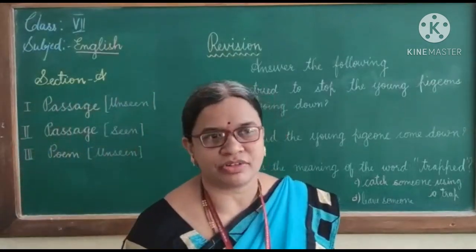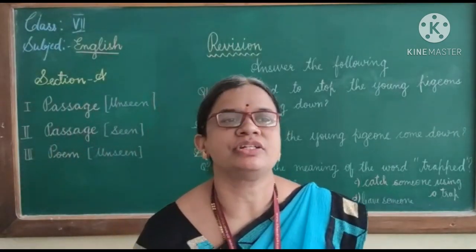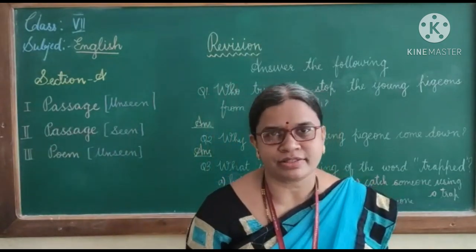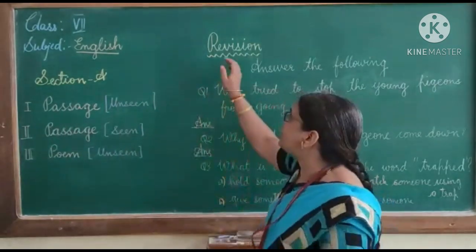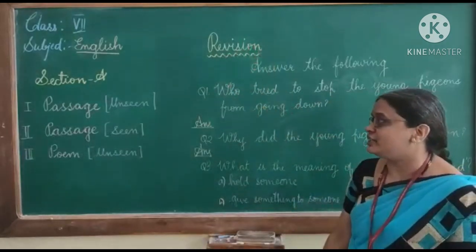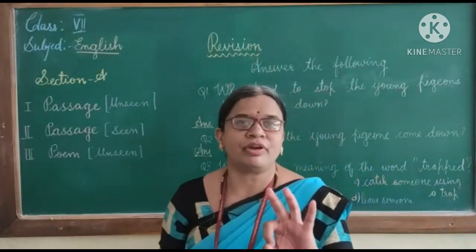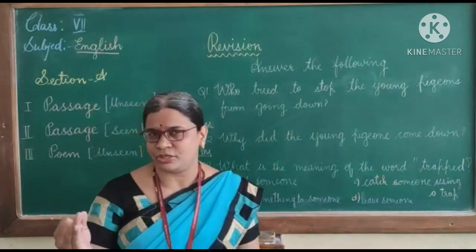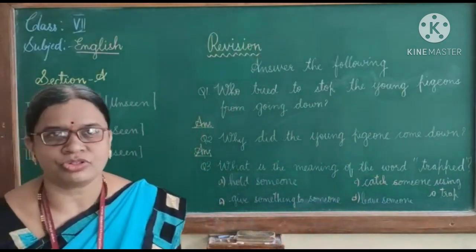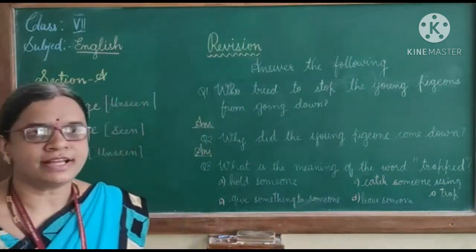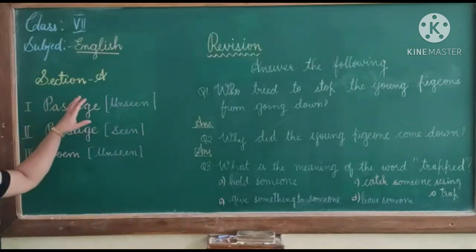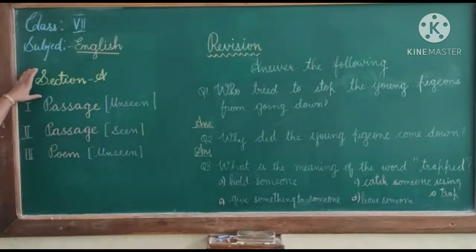As you know, we have finished our syllabus and the date sheet also is released to you, and you know the dates of the exams. Now we will start the revision for English. In the English question paper, it will be of three sections: section A, section B, and section C. Most of you know because we have written exam in the 6th standard. Here today we have the revision of only section A.